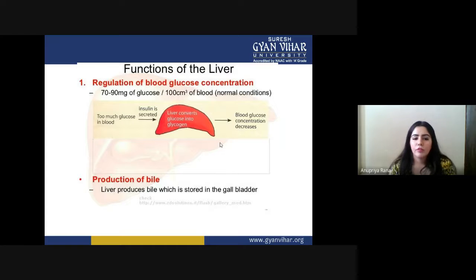Second process, production of bile. This is done by the liver only. If the liver is not present, bile juice cannot be secreted from the gallbladder into the small intestine. This whole process of secreting bile juice into the small intestine is governed by the liver.